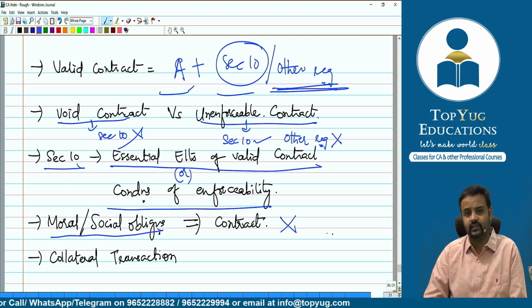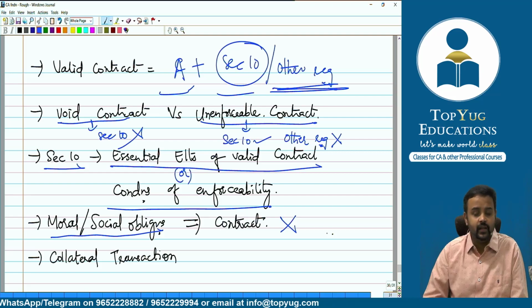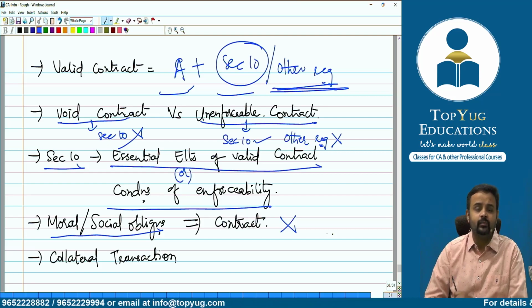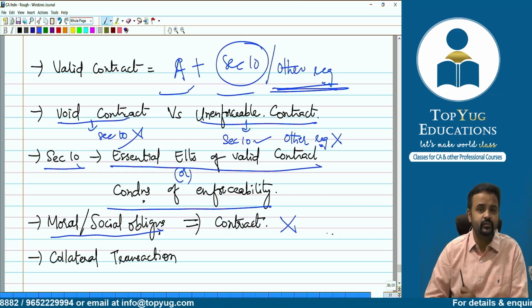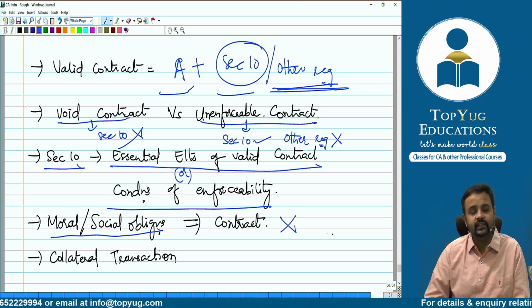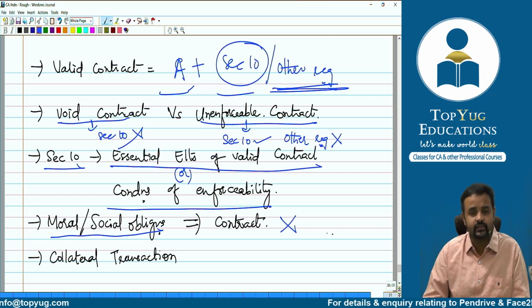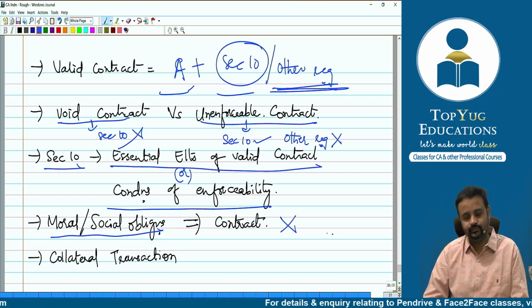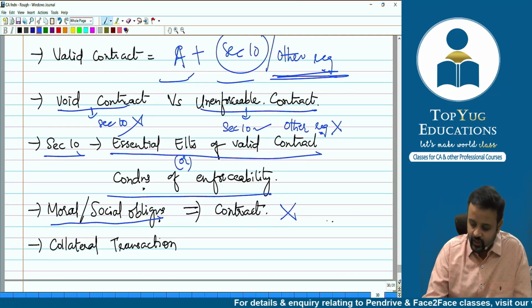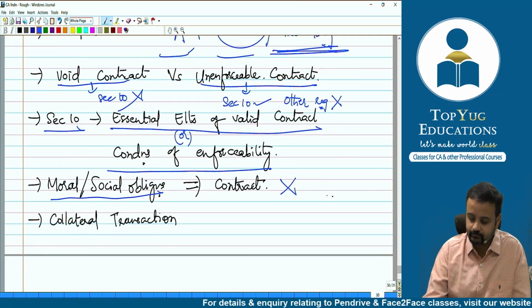Also, sir, we haven't discussed. Yes, I know. But if you remember, yesterday we were talking about illegal agreements, right? That part where we had some differences between void agreement and illegal agreement, I said you have to read it as homework. And if you have some doubts, you will have to message me. Since no one has messaged me or asked me what is collateral, that's where I'm asking you. Anyways, don't worry. It's a very simple concept.